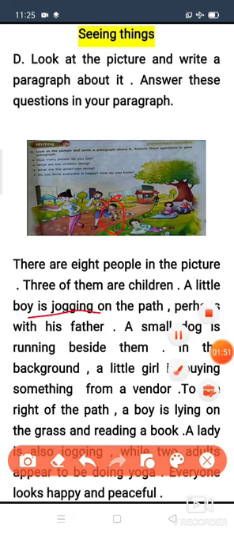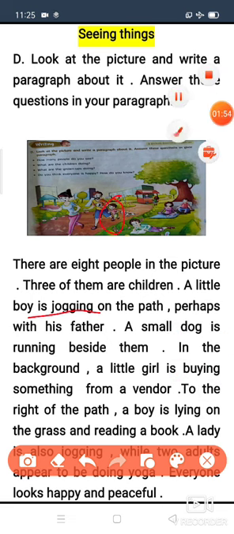With whom is this little boy jogging? With his father. A small dog is running beside them. With that man and his son, this small dog is running at the side of them.